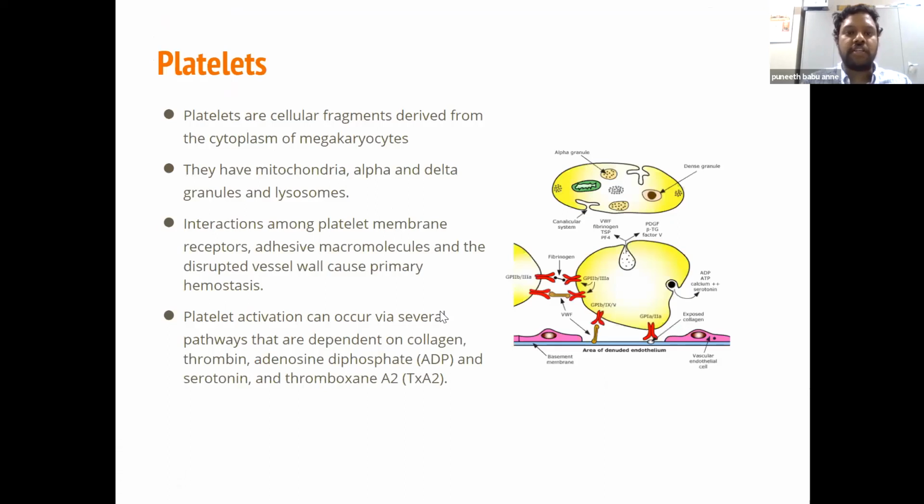The platelets, as we all know, are cellular fragments derived from the cytoplasm of megakaryocytes. They have mitochondria, alpha and beta granules, and lysosomes. The interaction among the platelet membrane receptors, the adhesive macromolecules, and the disrupted vessel wall causes primary hemostasis. Platelets can be activated by different pathways, dependent on collagen, thrombin, ADP, serotonin, thromboxane A2, etc. This is a video showing the same.